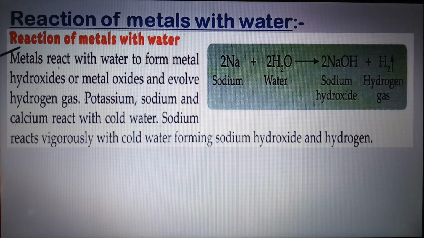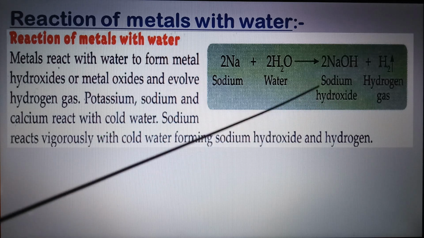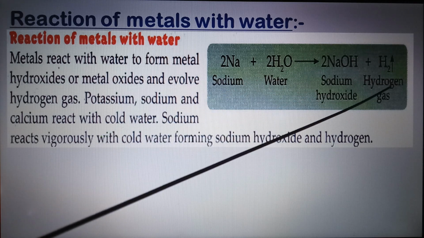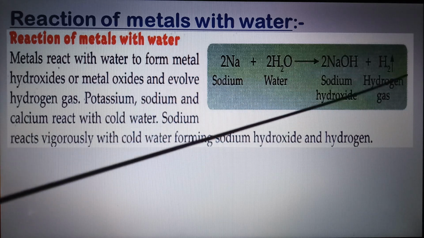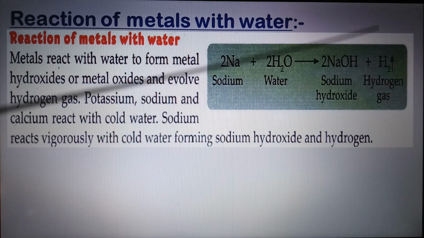So this reaction of metal with water gives you the particular hydroxide, and hydrogen gas is evolved, which can be tested by bringing a burning matchstick near the jar containing hydrogen which you would have collected. It makes a pop sound.